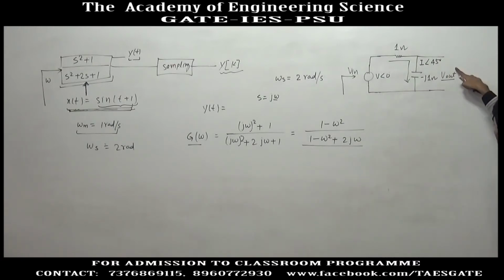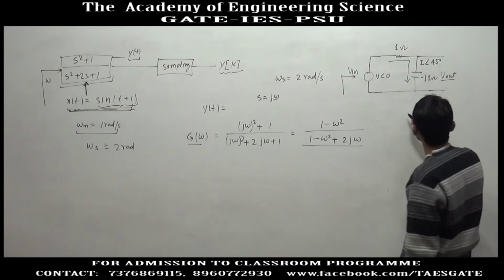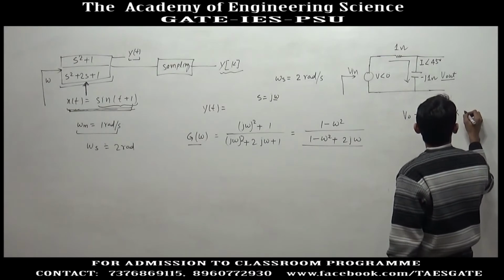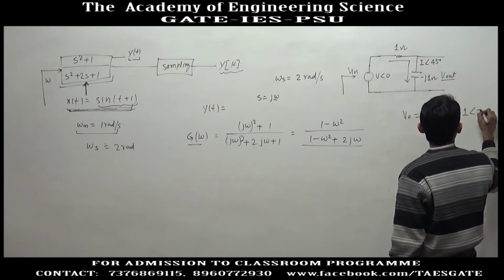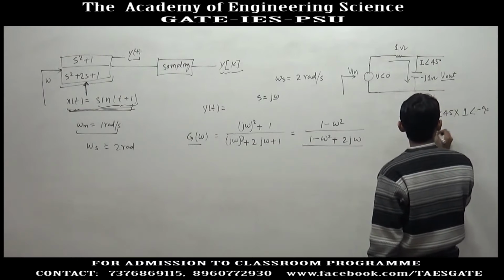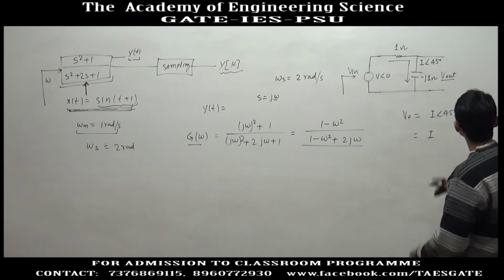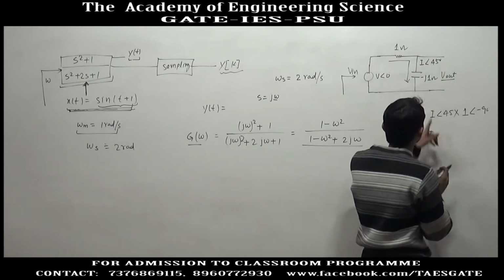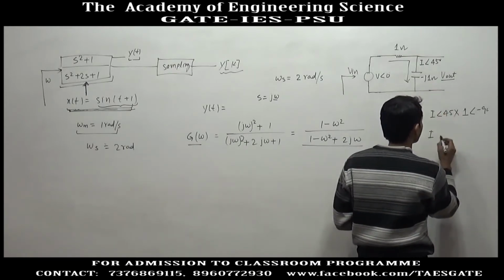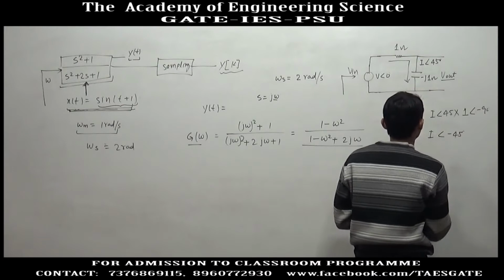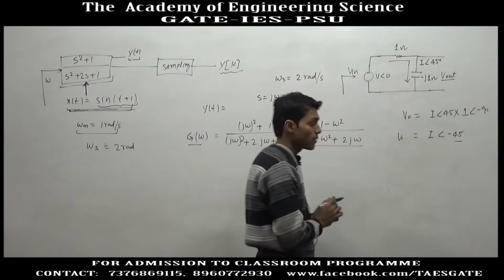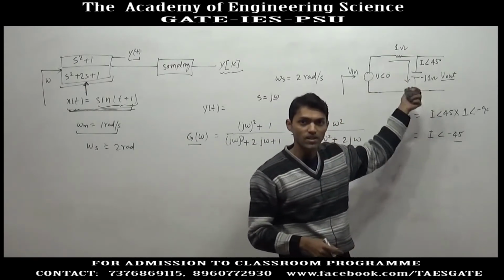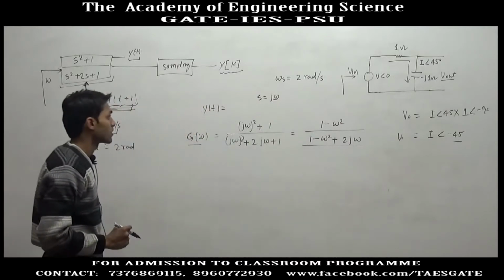Now, to calculate the output voltage across the capacitor, it will be the current 1 angle 45 into minus j1, and minus j1 means 1 angle minus 90 degree. The impedance of the capacitor is 1, so you will get 1 angle minus 45 degree. So the phasor of output is at minus 45 degree, whereas the phasor of input is at 0. So we got a phase shift of minus 45 degree from input to output.